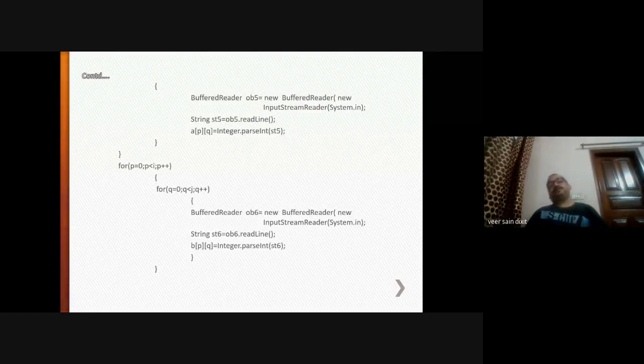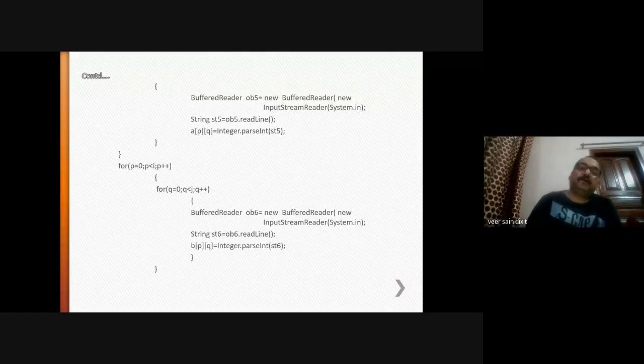Now, here we have assigned the value in the for loop. An object of Scanner is created, called sc. In A[p][q], the value will be stored. Whatever value the user gives to the array will be stored in A[p][q]. So if p is equal to 0 and q is 0, then in A[0][0], whatever value the user gives will be stored.